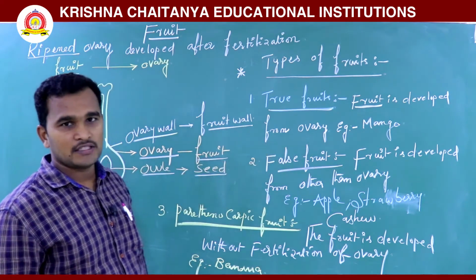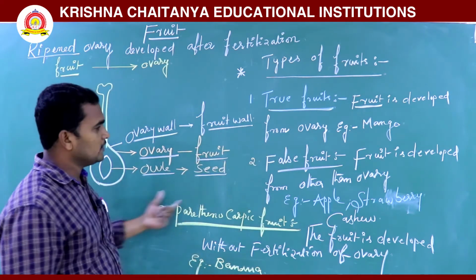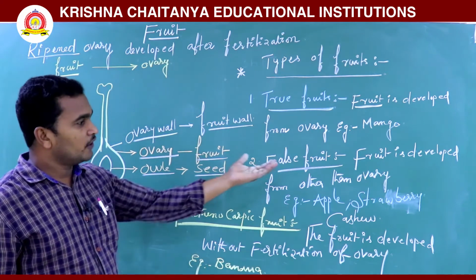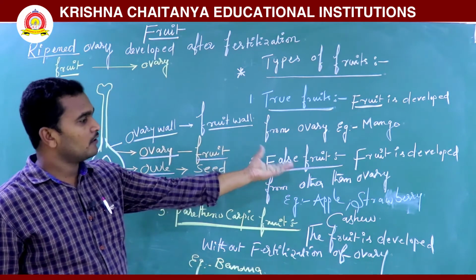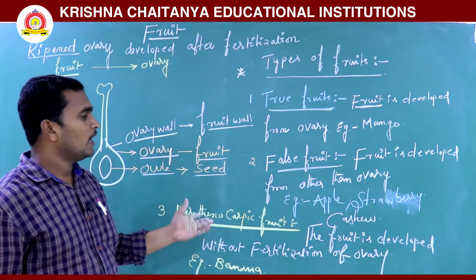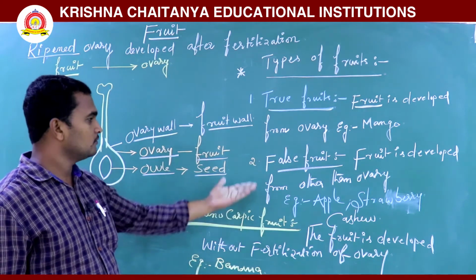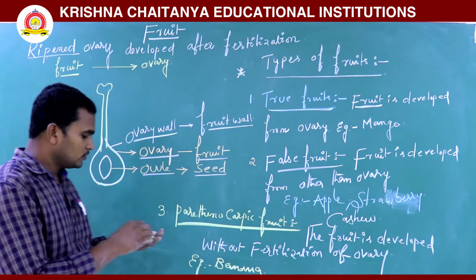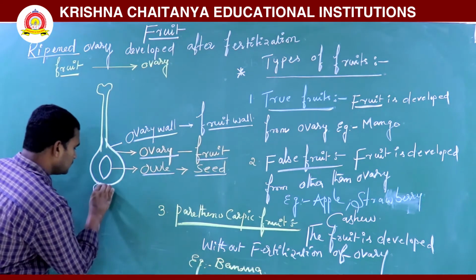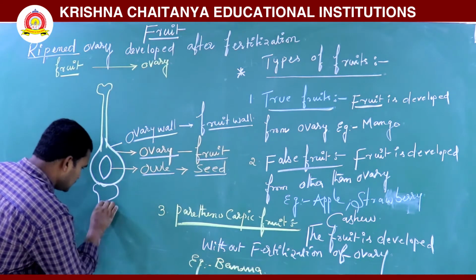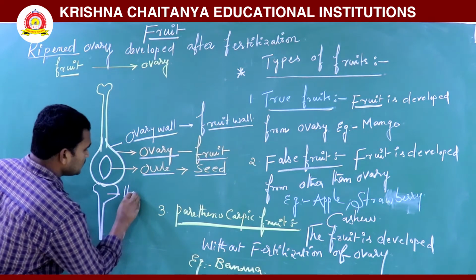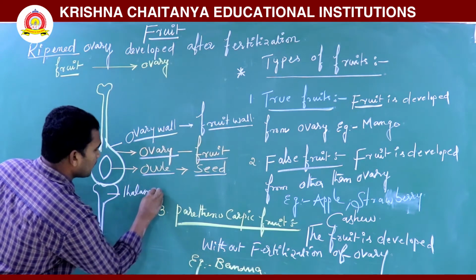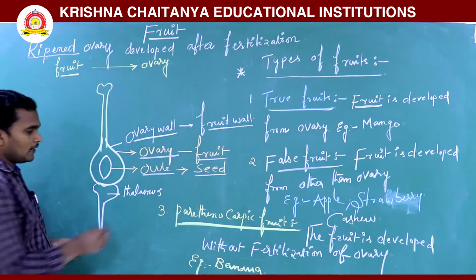For example, if you take mango, next one is false fruit. A false fruit is a fruit developed from a part other than the ovary, that is, the thalamus. This is called the thalamus.